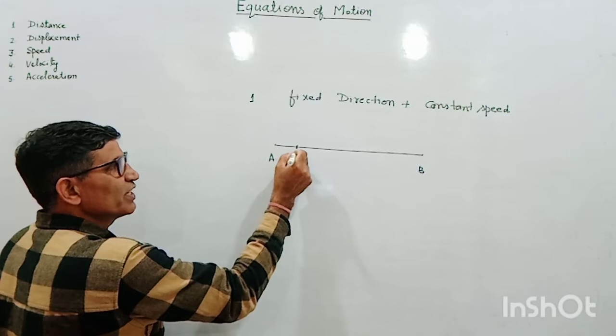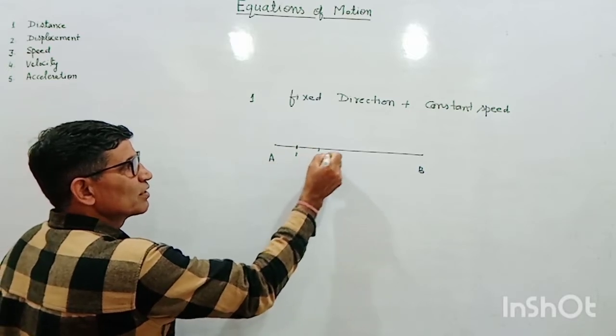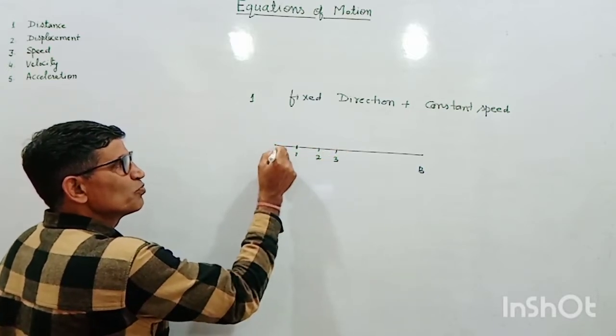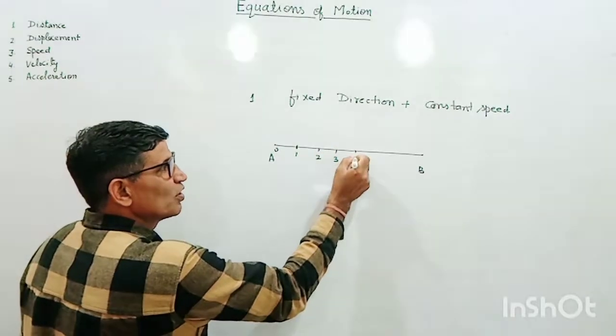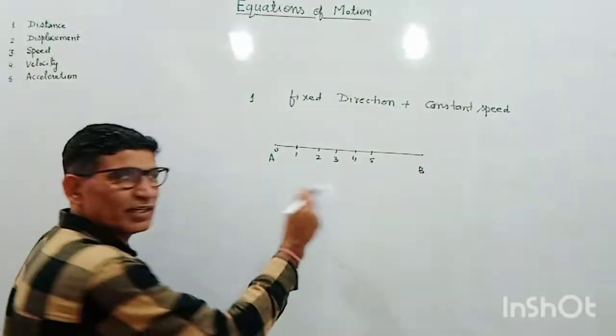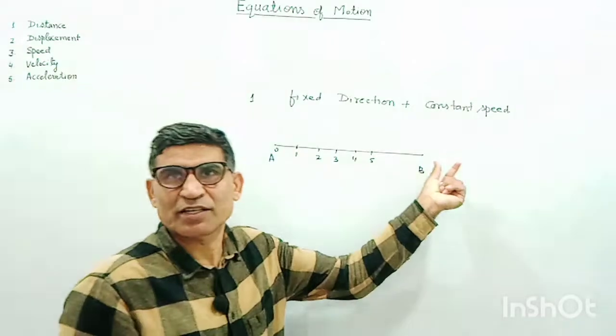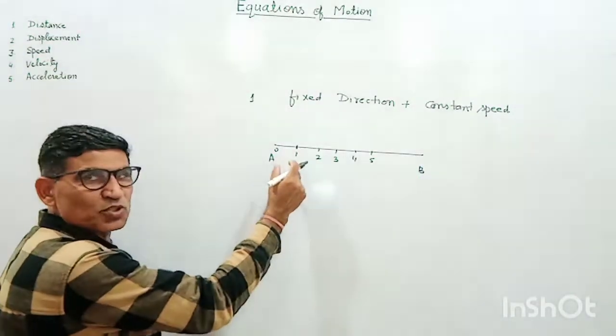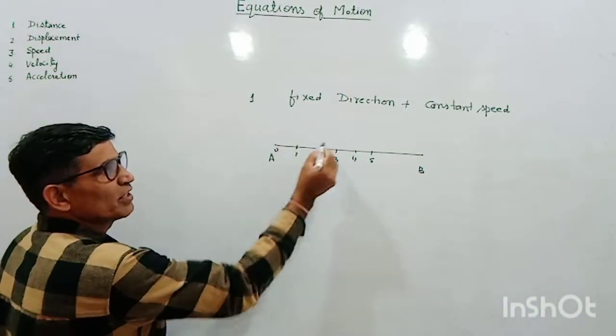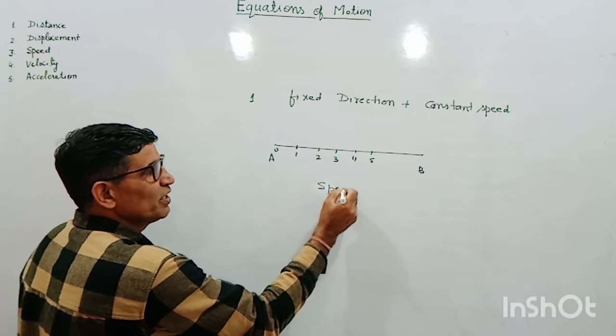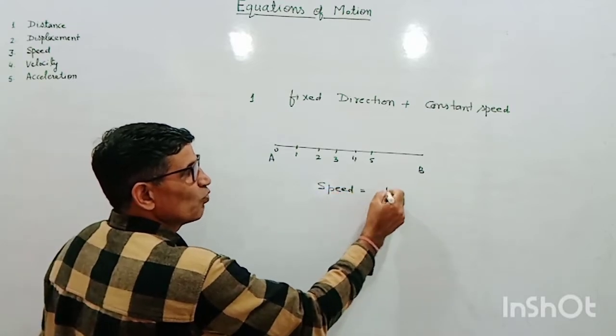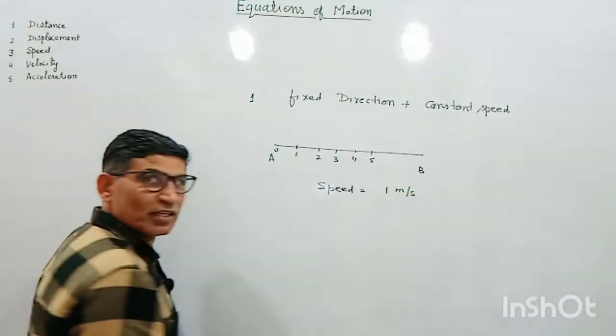Suppose in the first second it goes from 0 to 1, then 2, 3, 4. In every second, the body is covering a distance of 1 meter. We will call the speed of the body 1 meter per second.